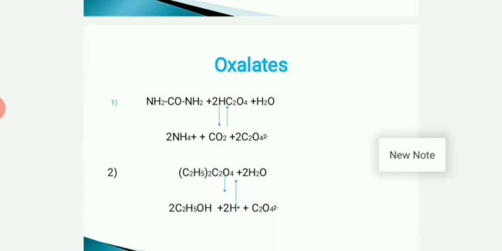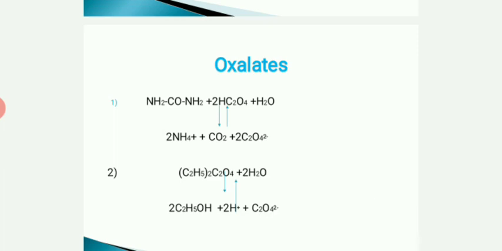Now, dimethyl or diethyl oxalate can also be used, hydrolyzed to serve as a reagent for the oxalate. That means diethyl oxalate is treated with water, and we get ethyl alcohol and 2 molecules of H plus ion along with the oxalate ion. This method can be used for calcium, which can be precipitated as calcium oxalate, and thorium as thorium oxalate.